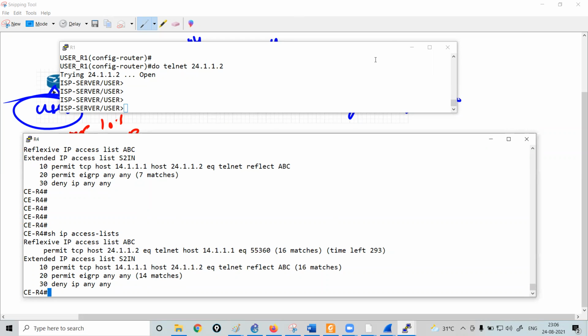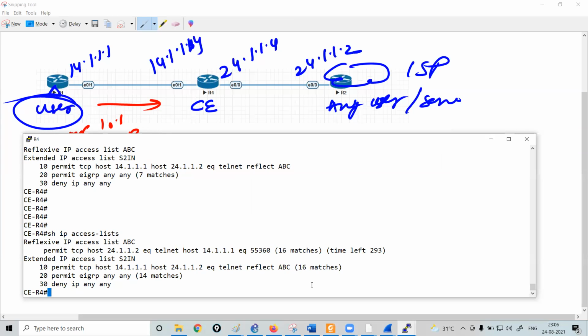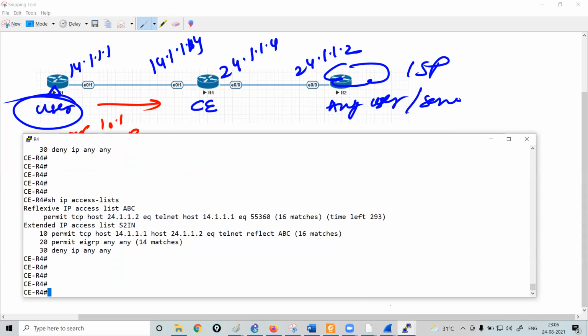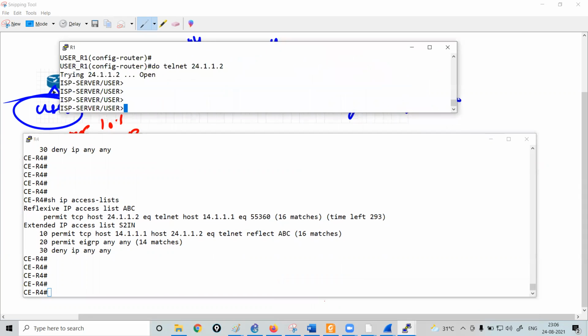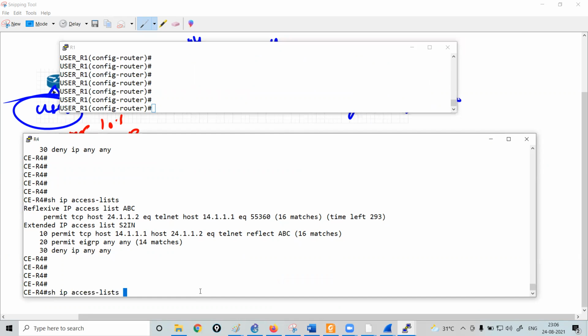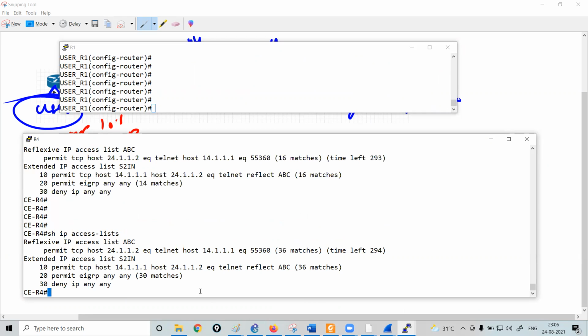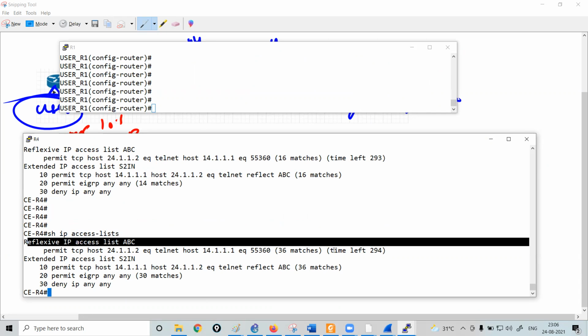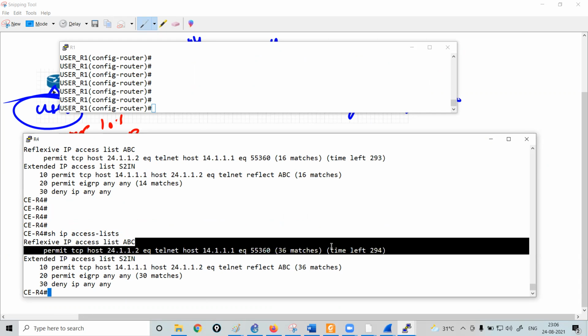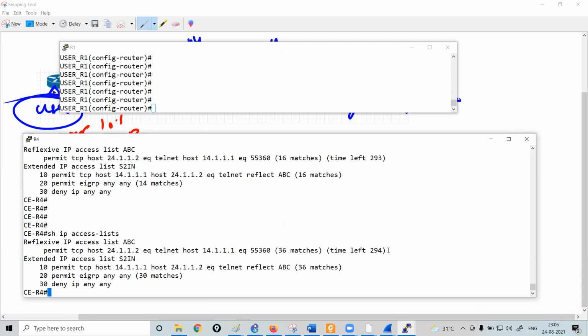Okay. Now, the next thing we need to do is, you have seen this ACL. Now let me move back to router R1. Let me just exit this telnet connection. There is no connection ongoing. Now, if I run this command show IP access list, you will notice that this reflexive ACL is there, but do you see the time left?